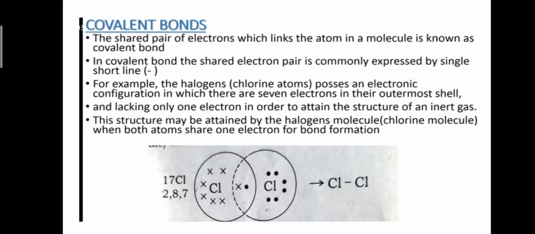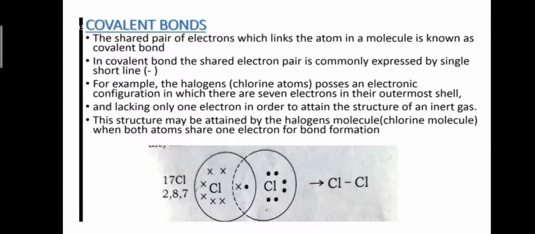Now, covalent bonds. The shared pair of electrons which links the atoms in a molecule is known as a covalent bond. In a covalent bond, the shared electron pair is commonly expressed by a single short line.